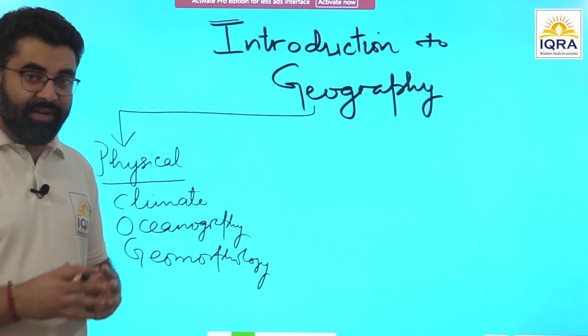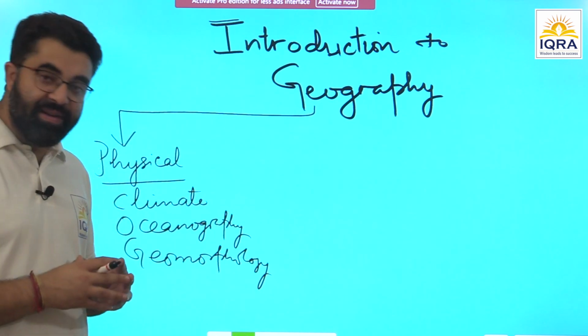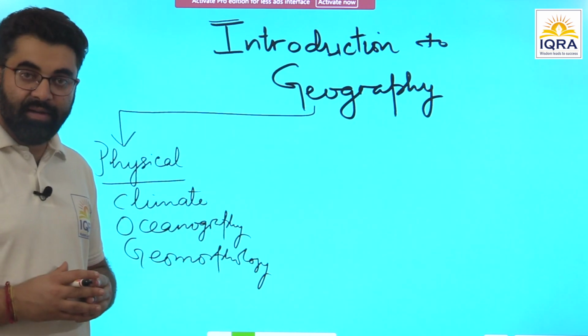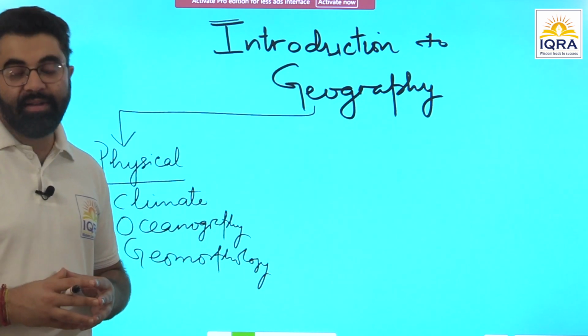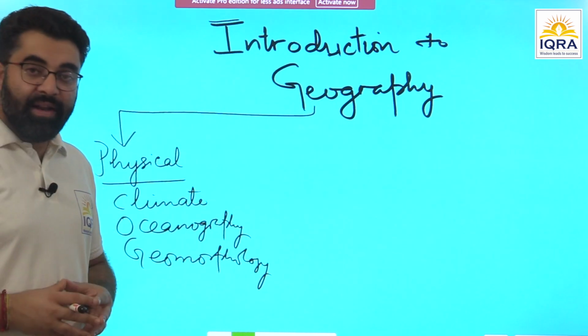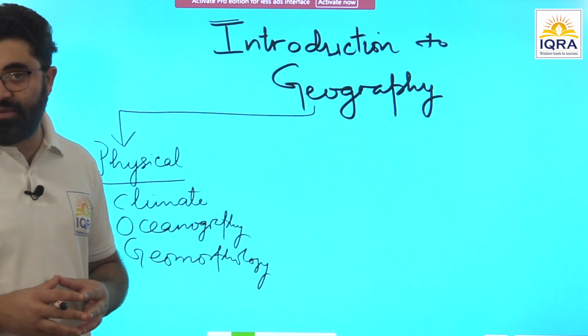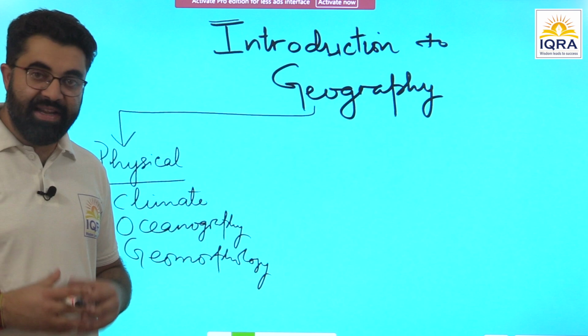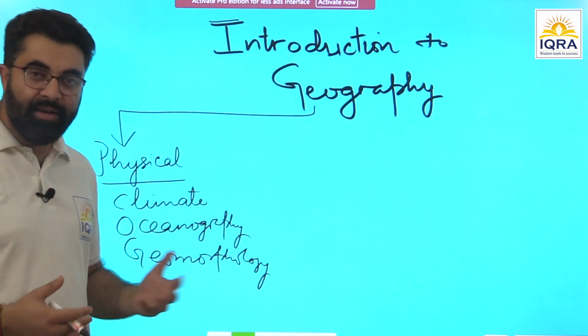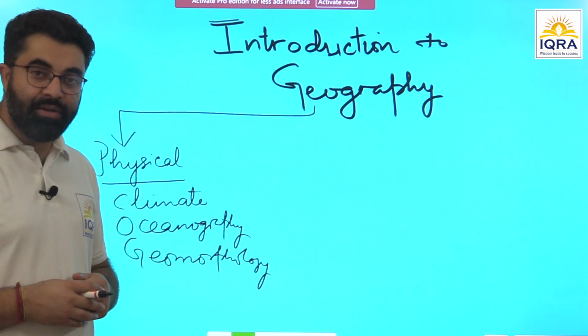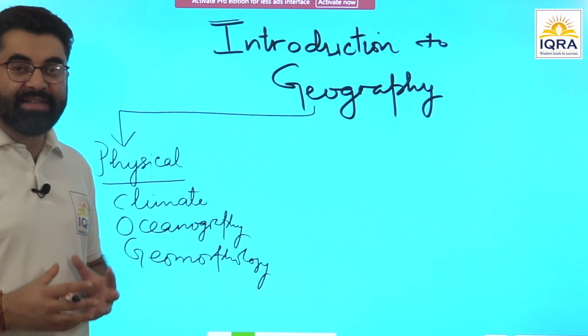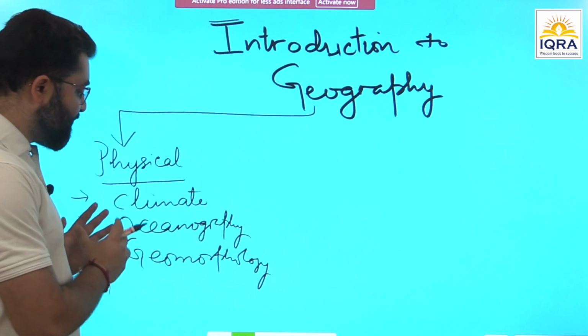So geomorphology will deal with all such concepts that take place on the surface of Earth, the lithosphere, after discussing the internal structure, and we will also discuss different landforms formed by erosion processes like glacial, karst, fluvial, aeolian or wind erosion. So all this will be discussed in the first part of geography, that is physical geography.